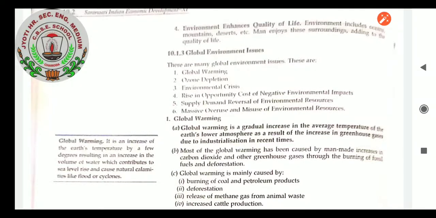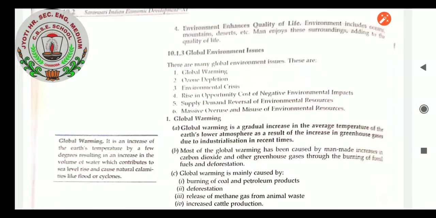What is there? Not the natural factor. It is human effort. It is human activity that has converted things to be this way. So this is a result of, and one of the things, global warming. Global warming is a gradual increase in the average temperature of the Earth's lower atmosphere as a result of the increasing greenhouse gases due to industrialization in recent times.